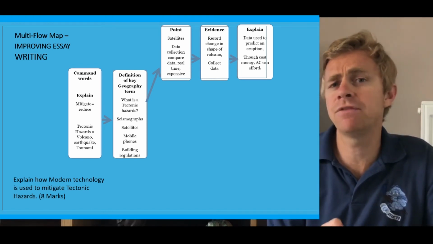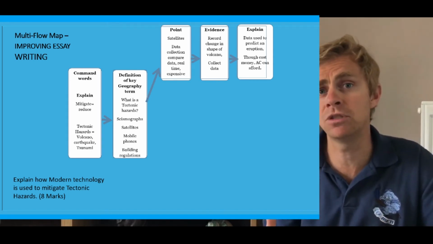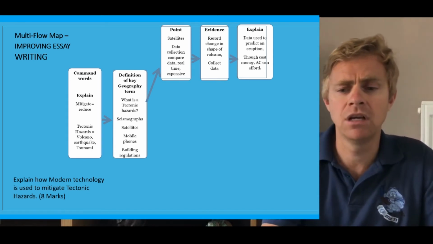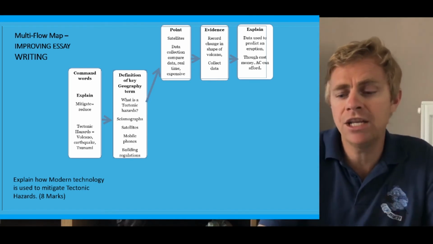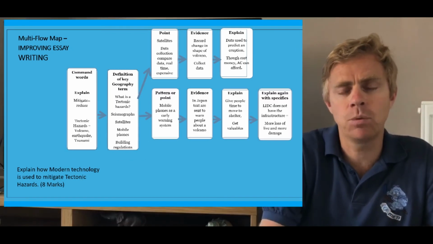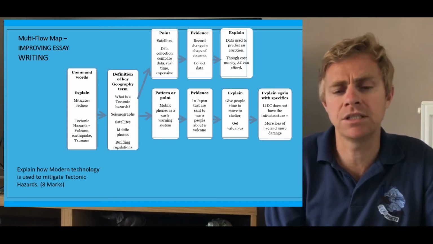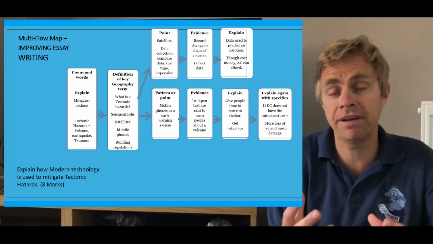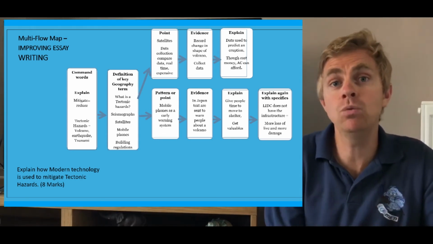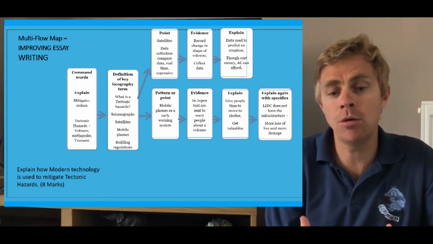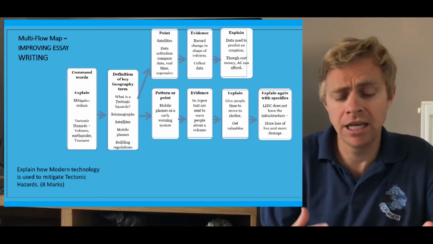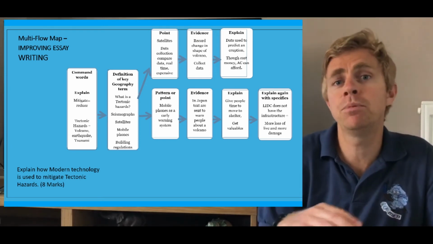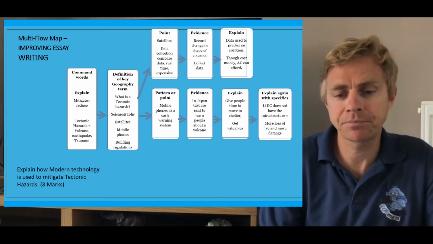However, using satellites is very expensive, so advanced countries will be able to use it, but not LIDCs. So you can expand on that, put a couple of case-specific facts, and you've got a really good chain of thought. Next one, look at mobile phones as an early warning system. In Japan, and you get some facts on that, they use text messages to warn you if there is a global hazard about to come. What's the benefit? It gives you time to move to a shelter, to move out of your house, to protect yourself, to get away from the damage.